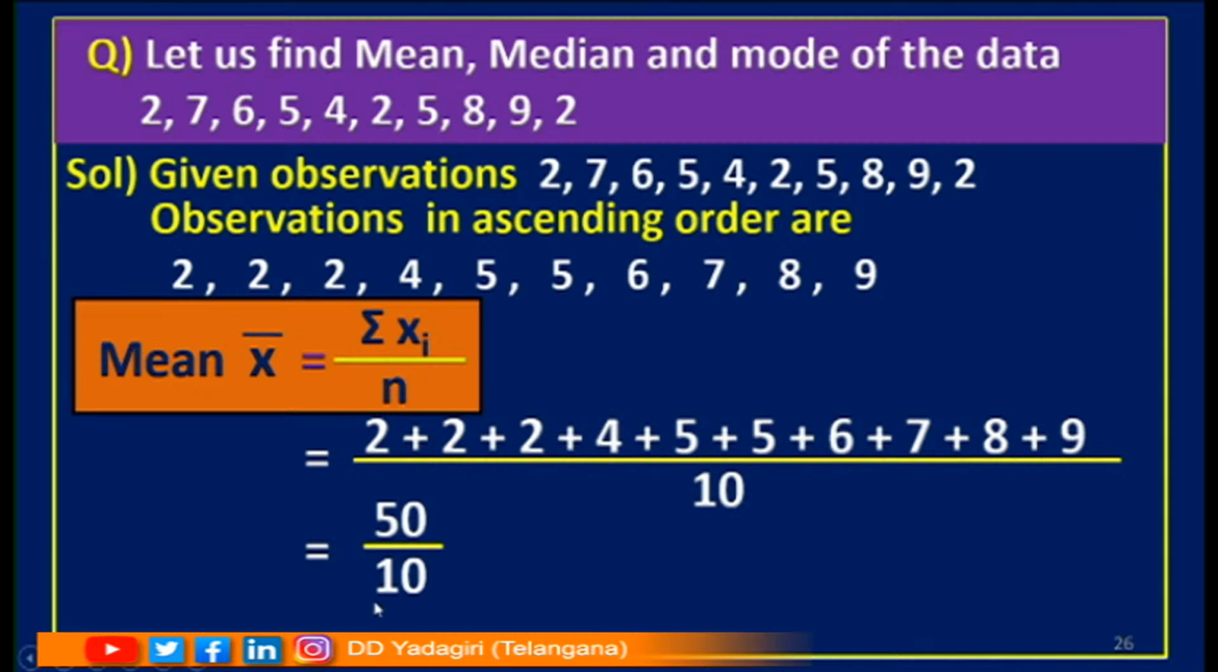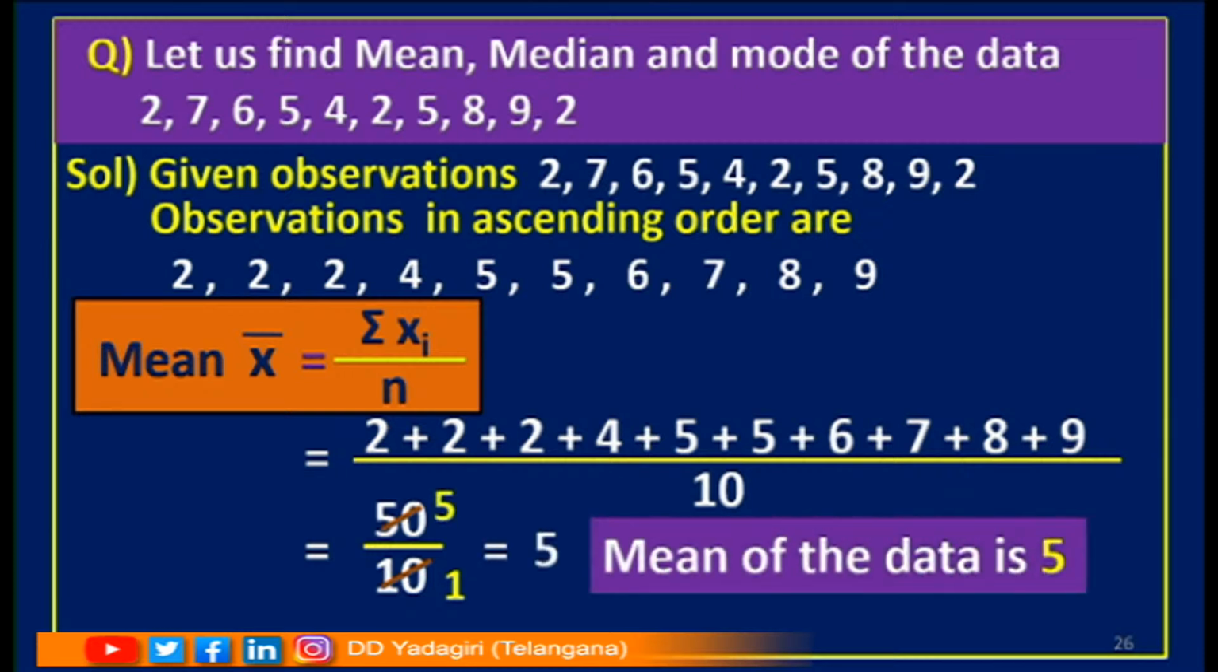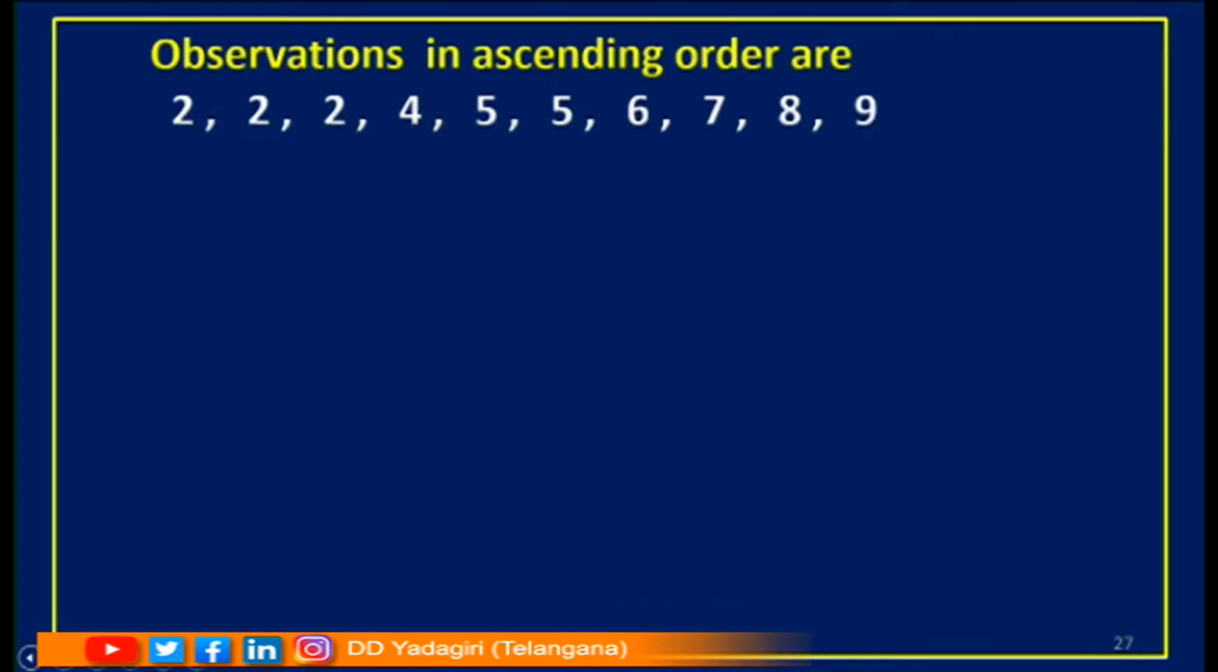Can we cancel the terms here? Yes, 10 ones are 10, 5 tens are 50. So, what am I getting here? 5. So, what is the mean of the data? Yes, it is 5. Now, let us find the median of the data.